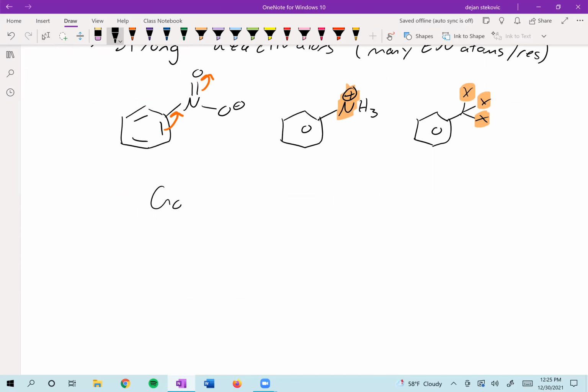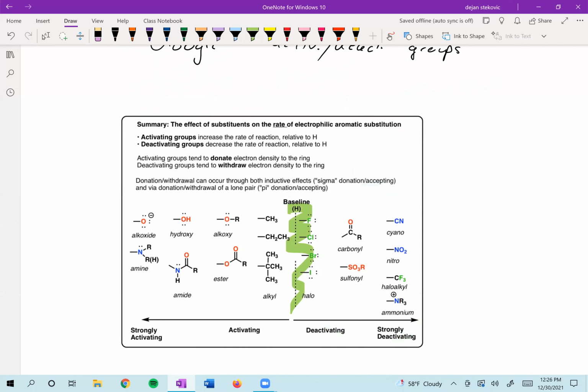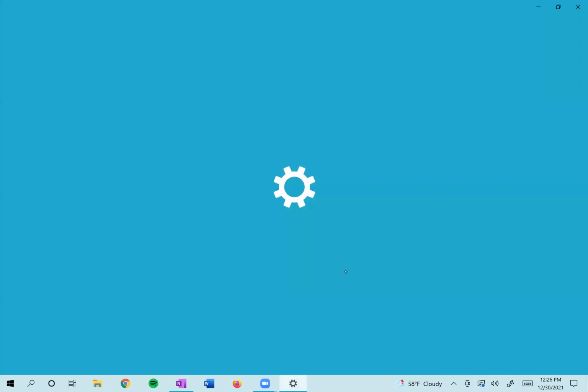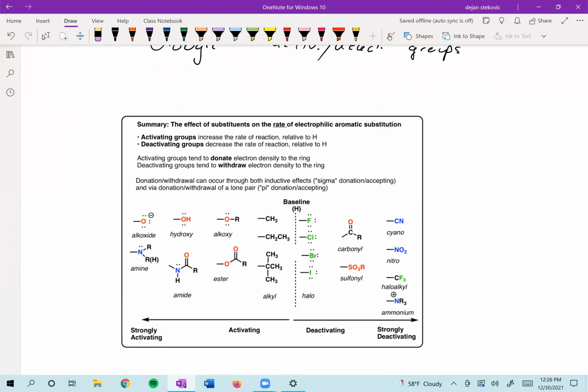And simply what you can do here is just Google activating, deactivating groups. And you'll find all sorts of charts on the internet. Here's one of them, right? You can see here we've got our baseline. Over here we have deactivating groups, my bad. And then over here we have activating groups, right? You can see the alkyl halides are weak activators. And then we get to stronger and stronger activators. You can see that halogens, while they are deactivators, are relatively weak deactivators.